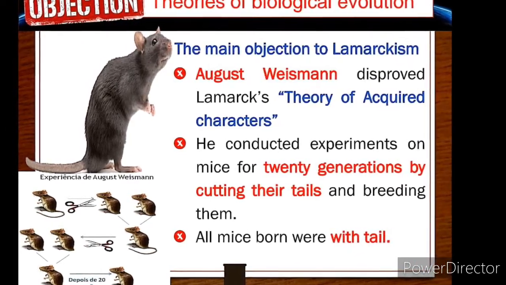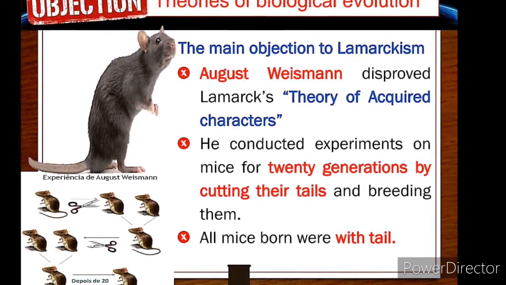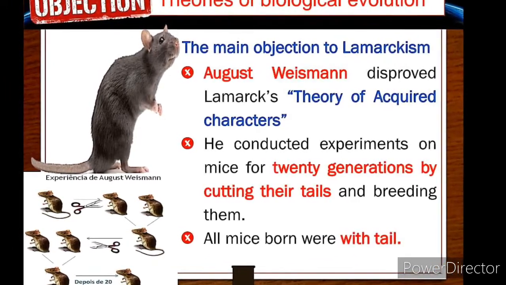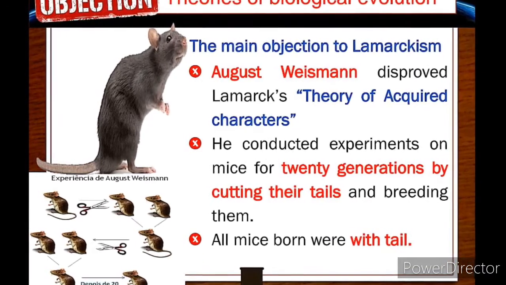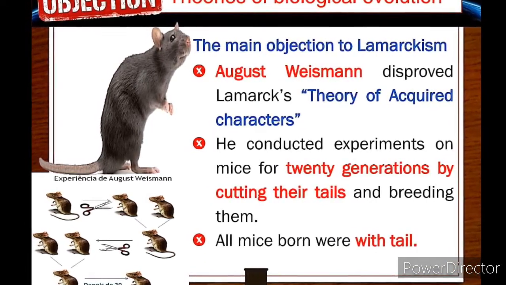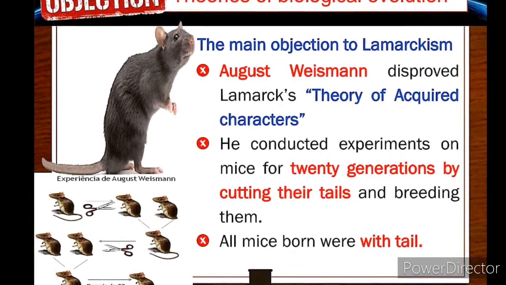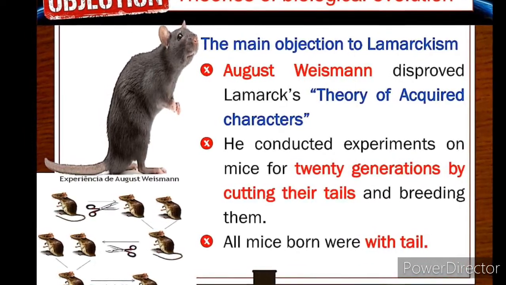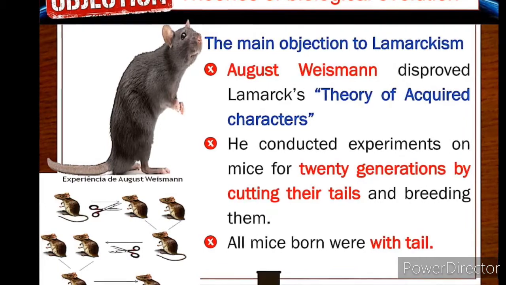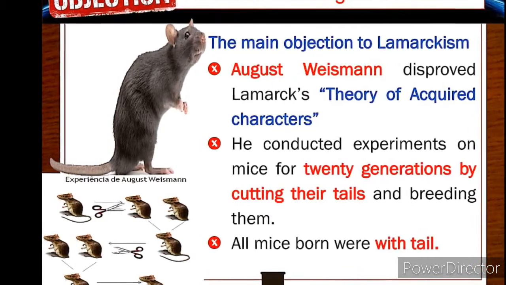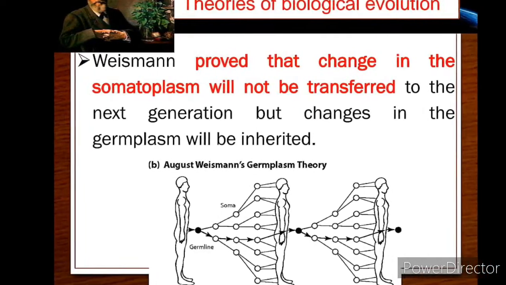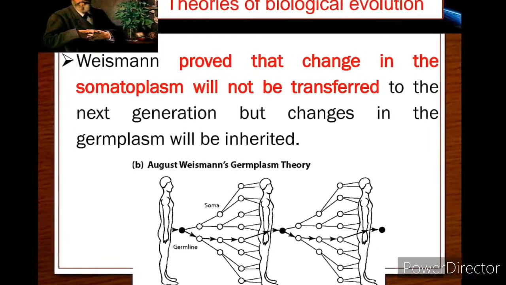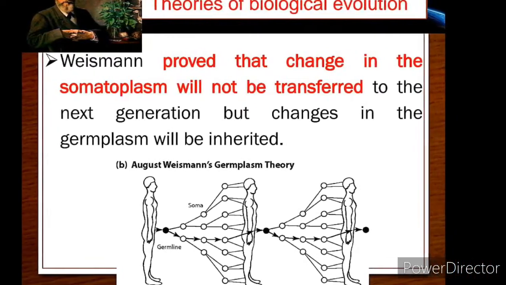When he cut the tails of the mice and allowed them to breed, the offsprings got the tail again. So all mice born were with tail. Weismann proved that change in the somatoplasm will not be transferred to the next generation, but changes in the germ plasm will be inherited.